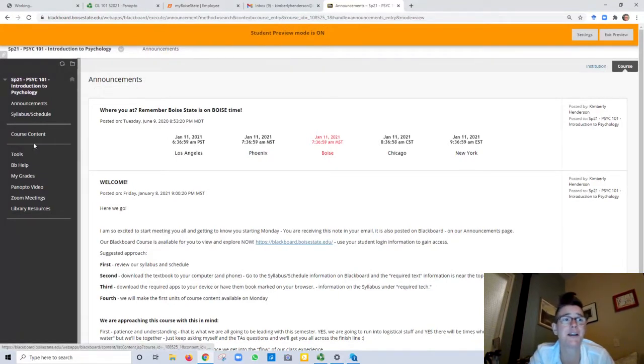Along this left side, you see our navigation bar. Our course automatically sends you to the announcements page. You'll notice that on the top of the announcements page, I always have the time. I don't know where you're at, right? This is an online course, so you could be anywhere. You're not beholden to Boise time or being on campus. So remember, all assessments are due following Boise time. Yes, this only covers the swath of East Coast to Pacific Coast time. So if you're outside of the U.S. or outside of these time zones, make sure and know the differences for yourself.